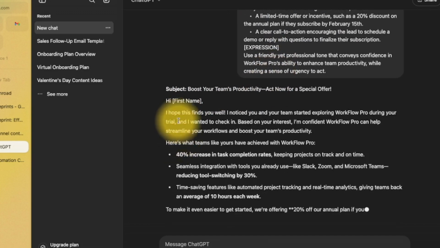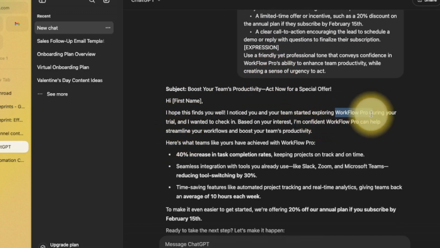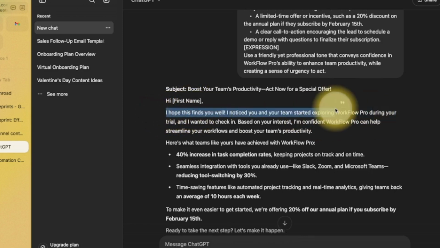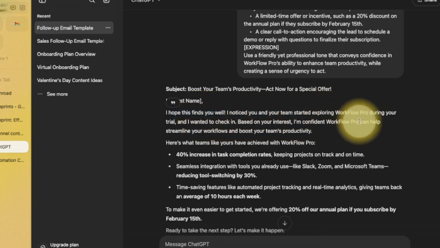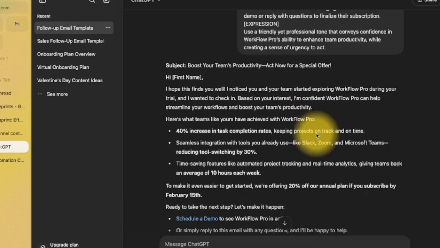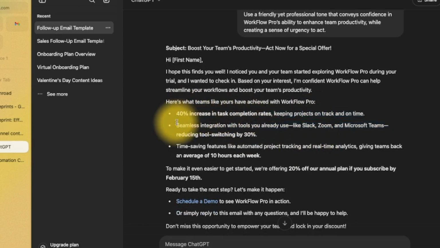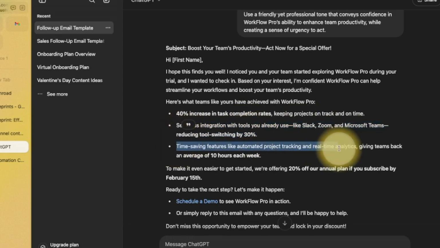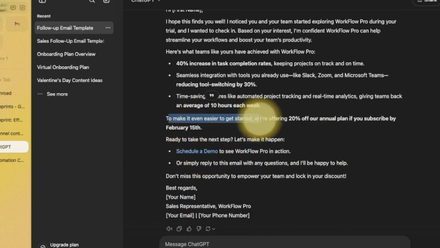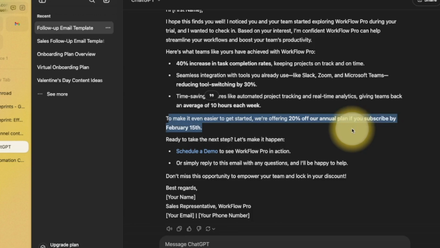So here it now includes the company name. It recognizes the stage at which the potential customer is at. I noticed you and your team started exploring Workflow Pro during your trial, and I wanted to check in. Based on your interest, I'm confident Workflow Pro can help streamline your workflows and boost your team's productivity. Then it's given some key stats, which helps increase sales. It's said exactly how the software works and what it works with: Slack, Zoom, Microsoft Teams, the benefits to them, reducing tool switching 30%. And look, time-saving features, giving teams back an average of 10 hours a week. And to make it even easier to get started, we're offering 20% off our annual plan if you subscribe by February the 15th.